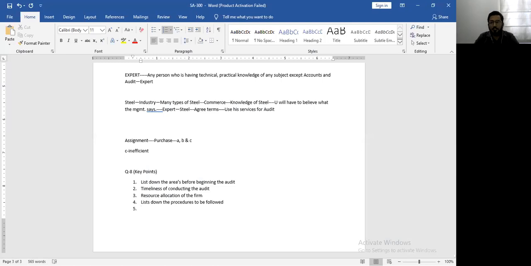If I know that I am checking the purchase area, say for example, then I know what the audit procedure should be. Now, the audit procedure you will derive at the planning stage when you understand the internal control. I made a dummy internal control for you, and then we discussed how the internal control works. I'll again repeat that. Whenever I have to check whether the purchases have been properly accounted for and properly conducted or not,